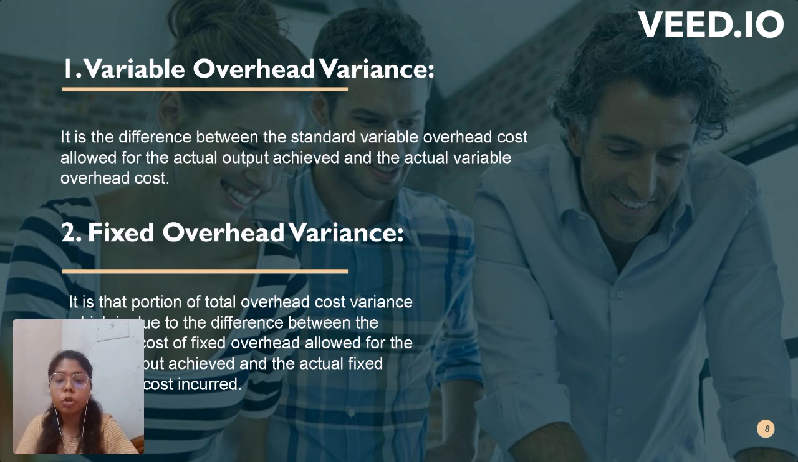It is the portion of total overhead cost variance which is due to the difference between the standard cost of fixed overhead allowed for the actual output achieved and the actual fixed overhead costs incurred. These are the three types of variances in standard costing.